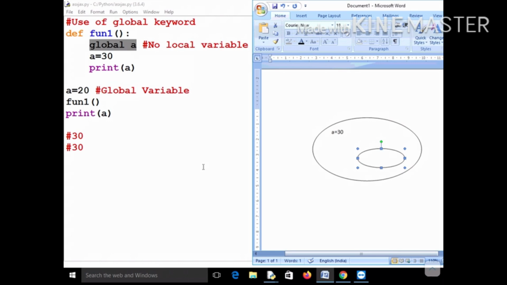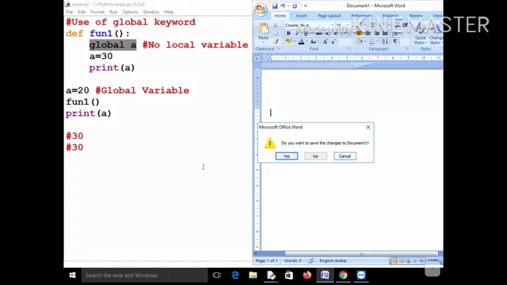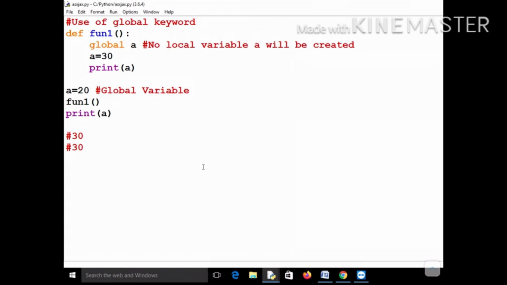Now if you try to print the value of a, it will print the value 30, and once this print a is executed, this local environment will be erased from the memory. Then again you are printing the value of a, so it will print 30, and then finally the global environment will also get erased from the memory. So I hope you got the concept of global.